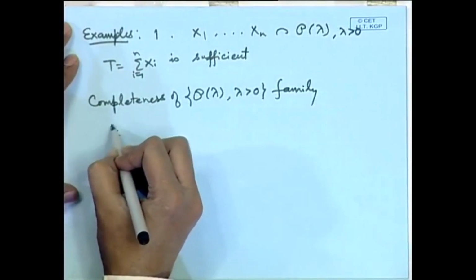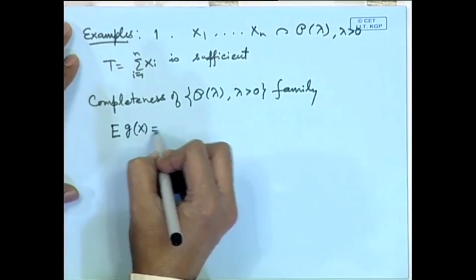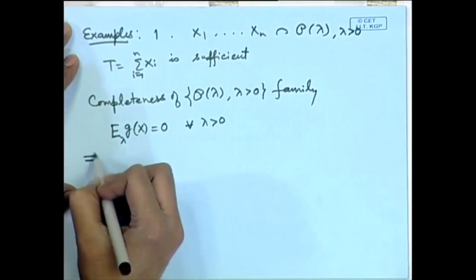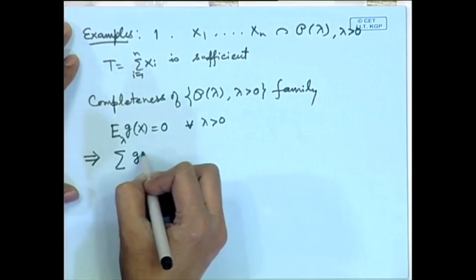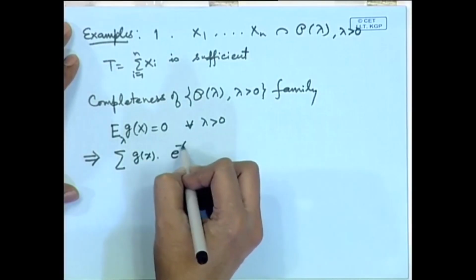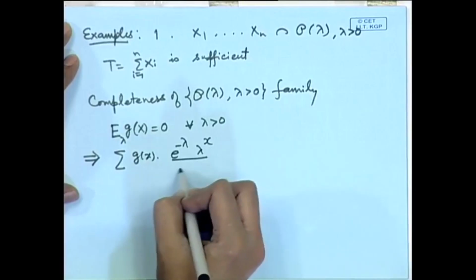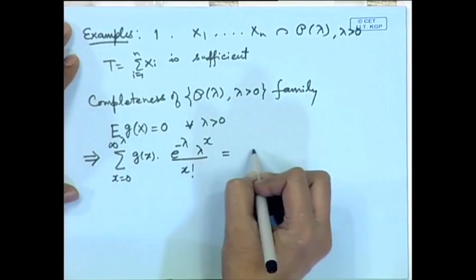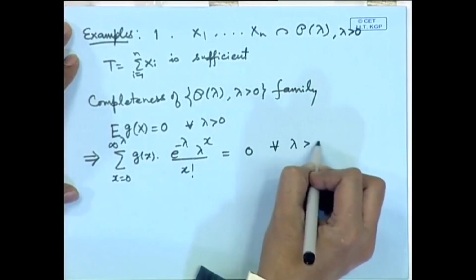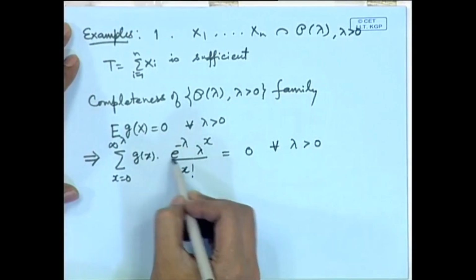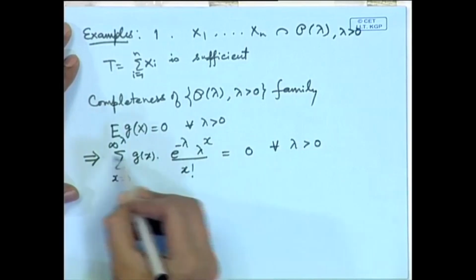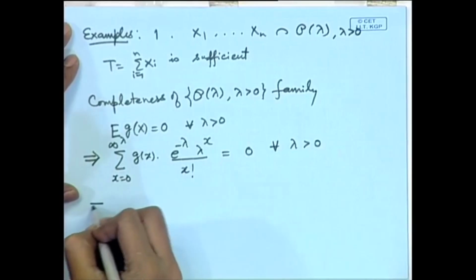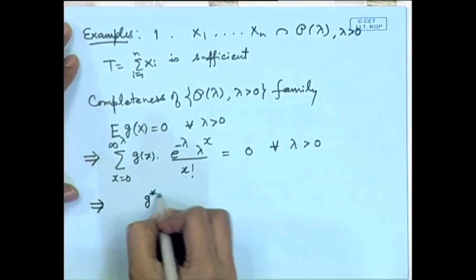Let us write down expectation of g(X) is equal to 0. This statement is equivalent to the sum of g(x) e to the power minus lambda, lambda to the power x by x factorial, equal to 0. Since lambda is positive, we can multiply on both the sides by e to the power lambda, and the g(x) by x factorial term I can combine as some g star(x).